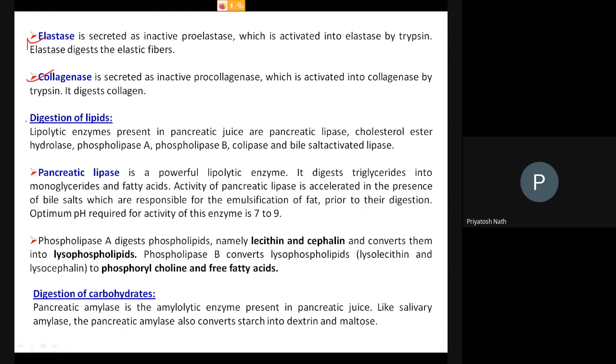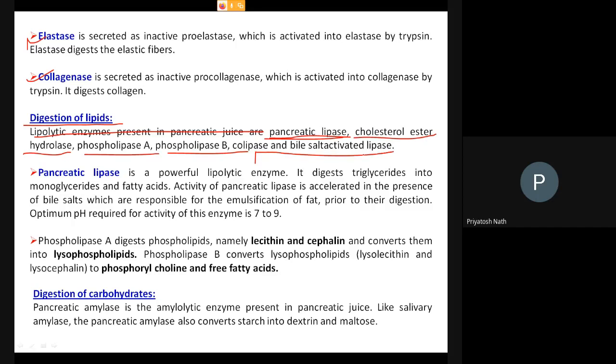Then come to the digestion of the lipids. For the digestion of the lipid, the pancreatic juice contains various lipolytic enzymes like pancreatic lipase. One enzyme is pancreatic lipase. Then there are cholesterol ester hydrolase. Then the phospholipase A, phospholipase B, colipase, and the bile salt activated lipase.